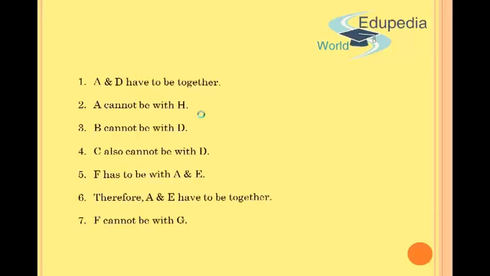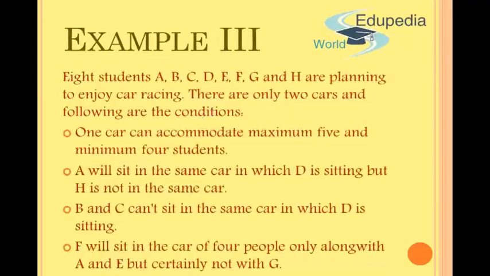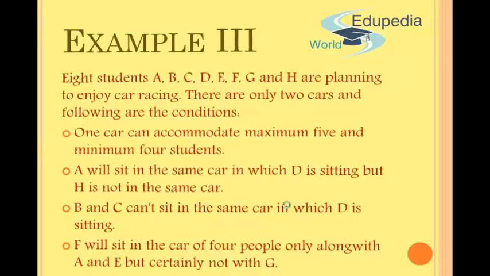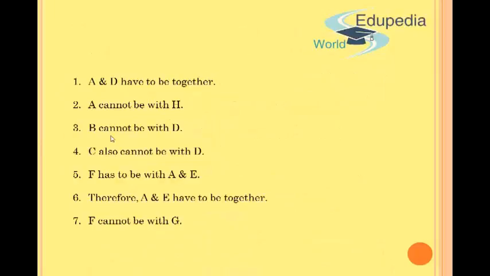From the next statement, I know that B and C can't sit in the same car in which D is sitting. So B cannot sit with D and C also cannot sit with D. So I get 2 more conditions, that B cannot be with D and C also cannot be with D. Of course, I know that one car can accommodate 5 people and another car can accommodate a maximum of 4 people.